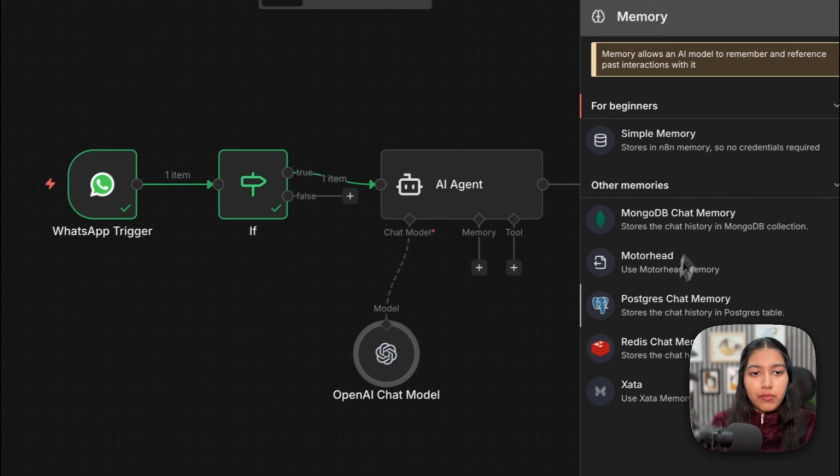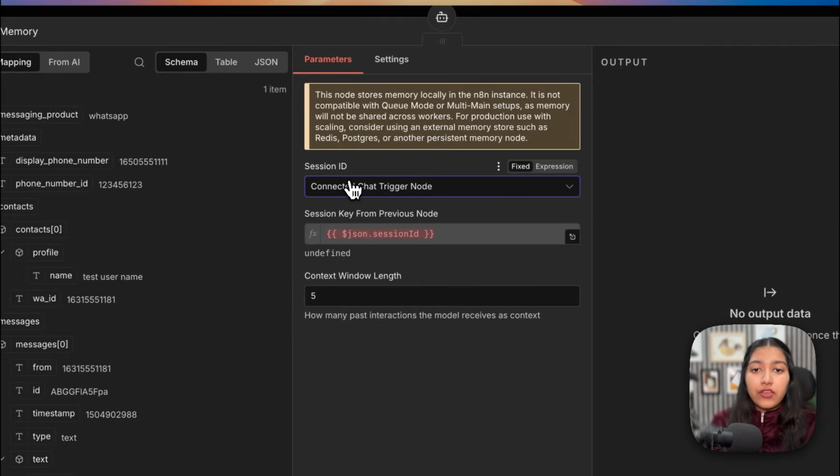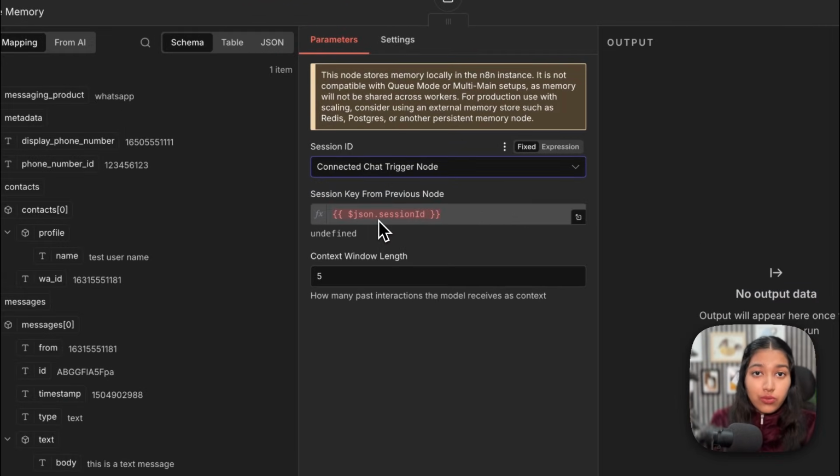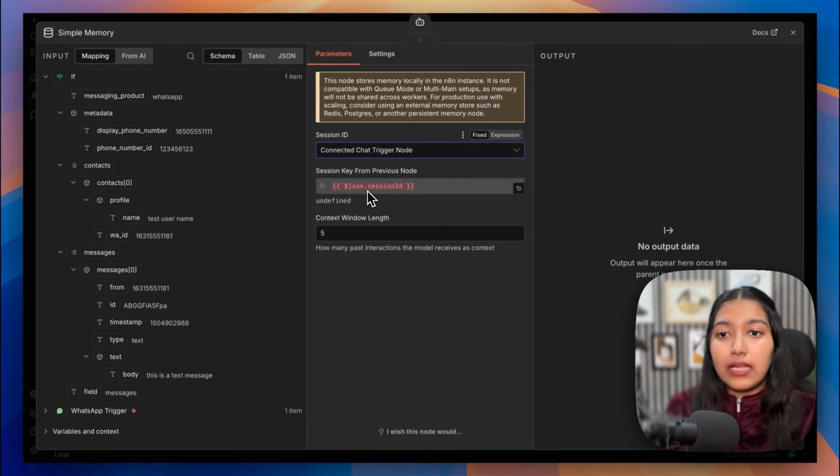Alright, now for the memory, I'm gonna go with simple memory. Now here we have to mention a session ID. So this session ID is going to tell it that, okay, the last message was by the same user, or this message is from a new user, and accordingly it's going to manage the memory of the chat. And I think the best way to do it on WhatsApp is to just use that person's phone number. So if the message is from a particular phone number, regardless of if it was 6 months ago, 2 months ago, it is treated as the same chat that continues. It does not forget what they said, let's say 10 chats before.